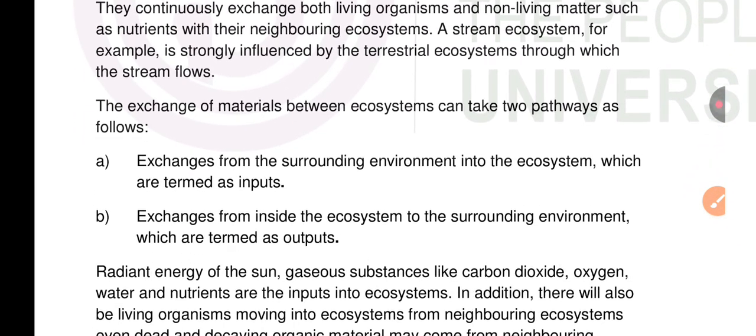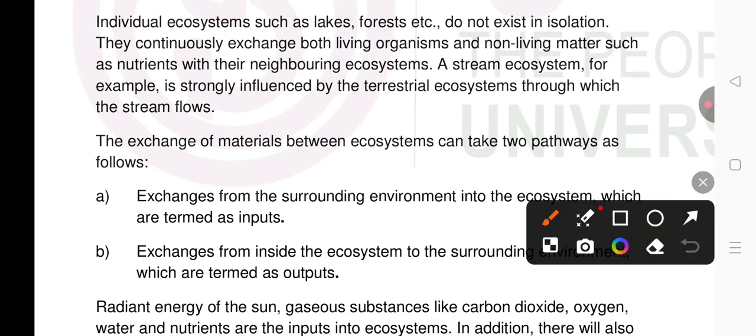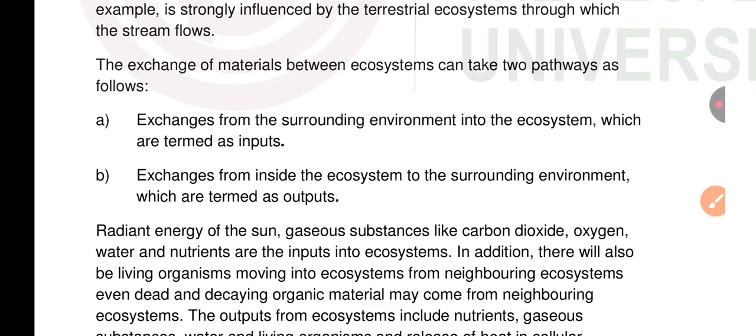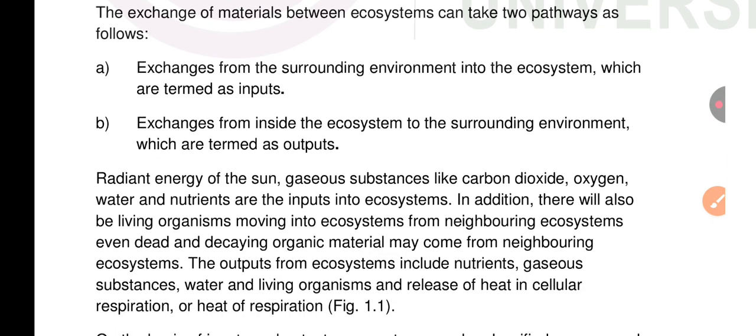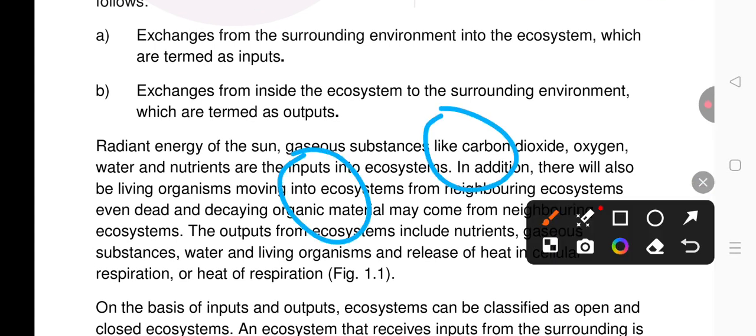Some output units, for example, are respiration. Some gases are input units, and some gases are output units. In many cases, input units and output units are seen in the ecosystem. We know that no ecosystem exists alone. They are interconnected with each other, so they interact with and influence each other.